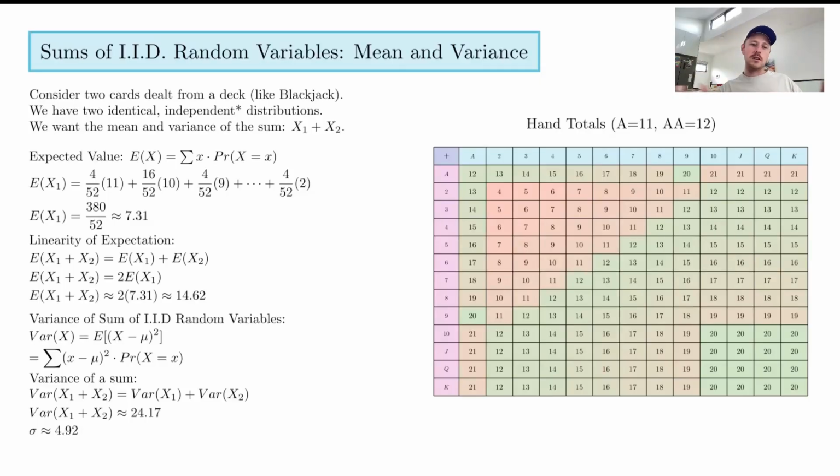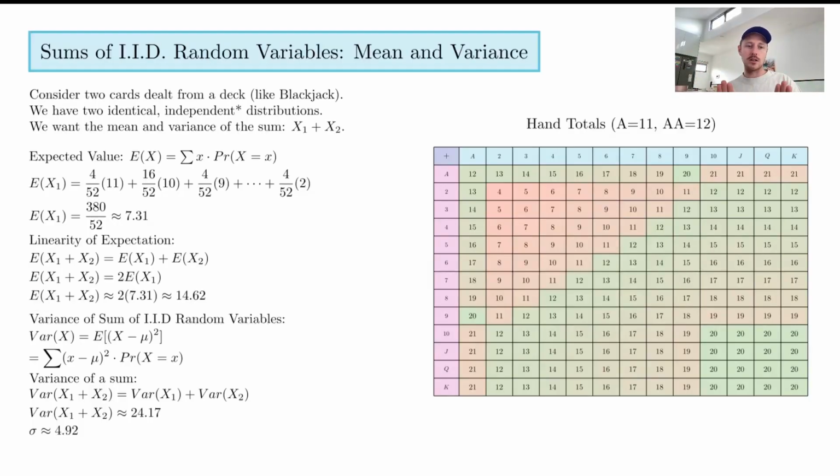If you just did it for infinity, you would get to an average of 7.31. Sounds pretty reasonable to me. And then what this video is about, though, is saying, all right, now we're thinking about both cards added together. And this is where we get to what's called the linearity of expectation. We should hopefully understand this a little bit. The linearity is just linearly adding these together.